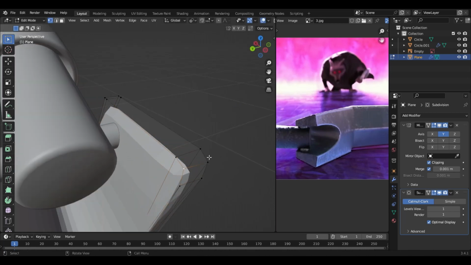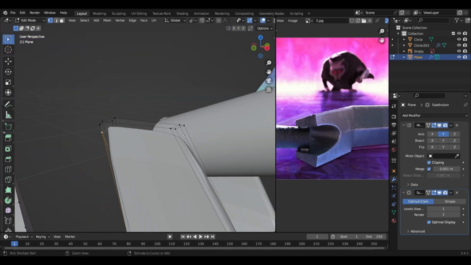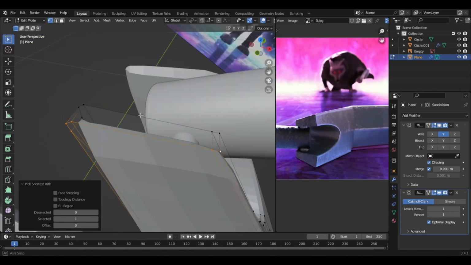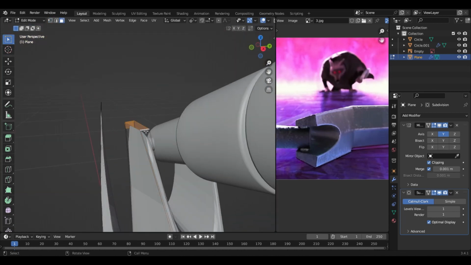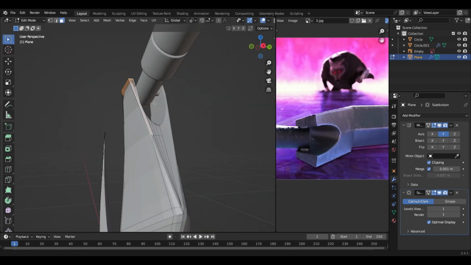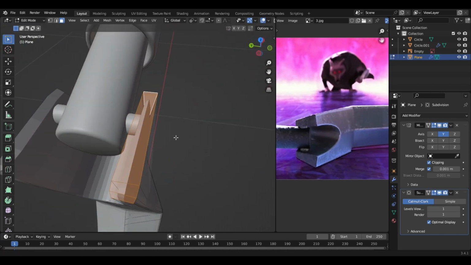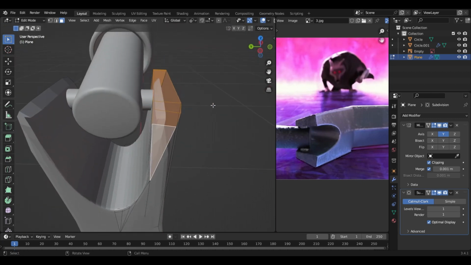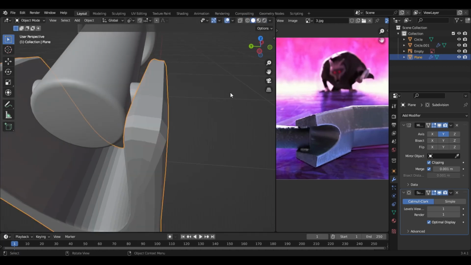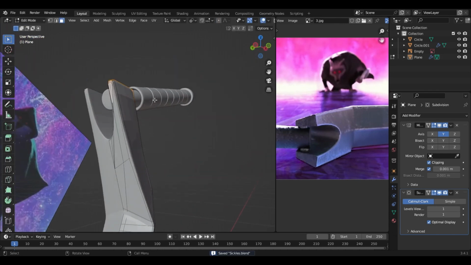Okay, and then we can press Control B, I guess. No, let's not do that. Let's select all these ones with face select. Just press 3 to enable it, and press Control B. Also select this one. No, not Control B, press I. And I guess it looks good enough.